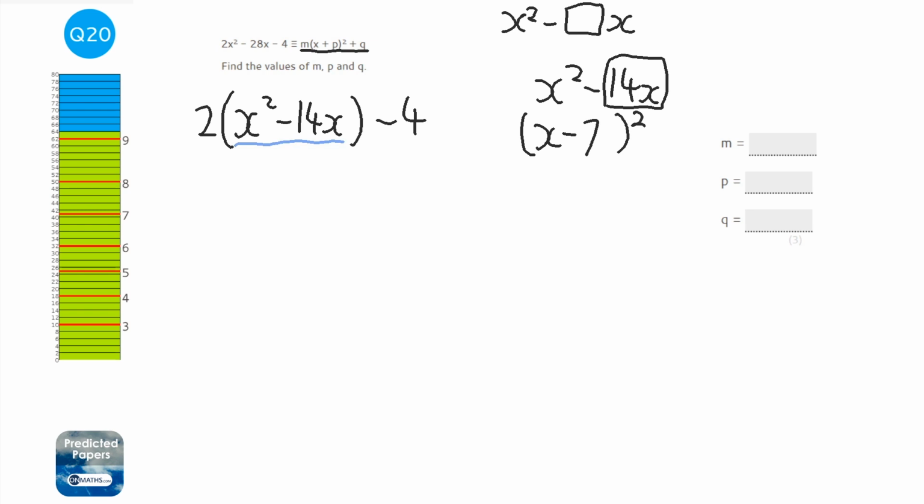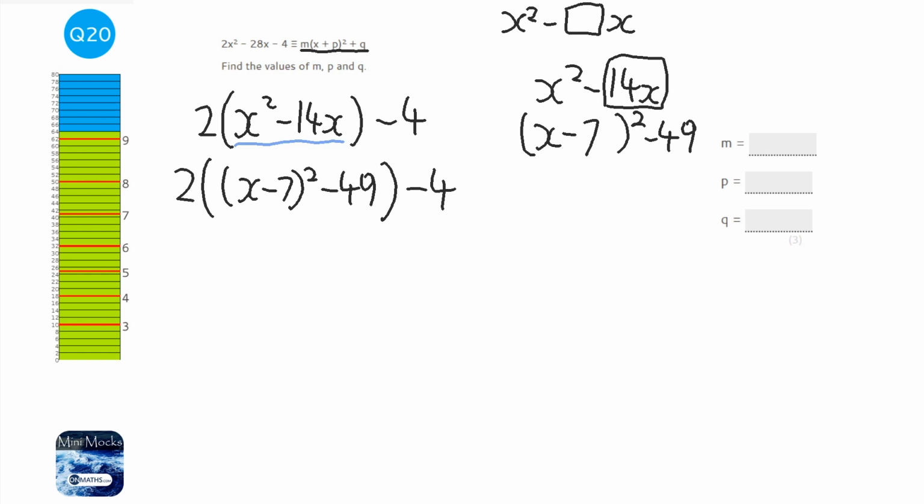plus 49. Now we need the minus 7x to get the minus 14x, but we want to get rid of the plus 49 that it generates. So we need to take away 49 from it. And that's it, that's completing the square. So I'm going to replace that with what I've just found out that it is, x minus 7 squared minus 49.